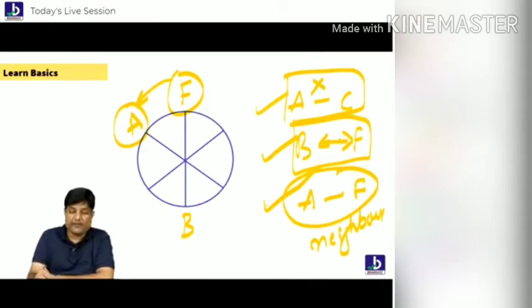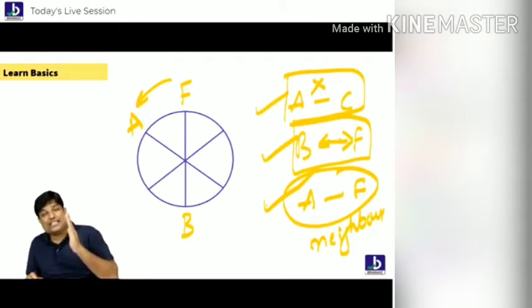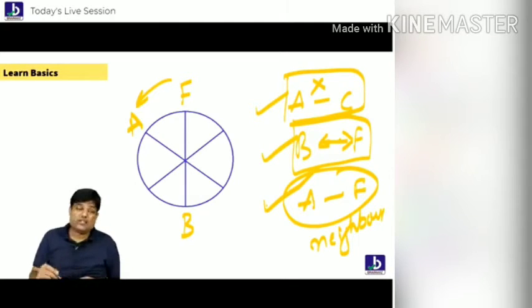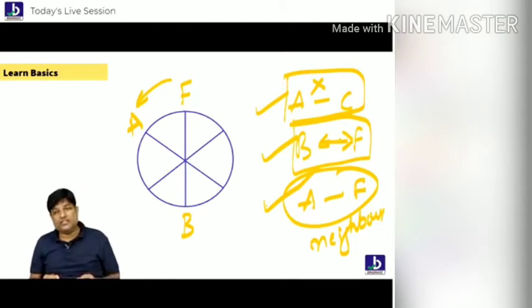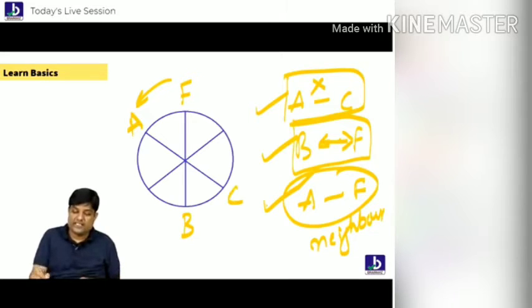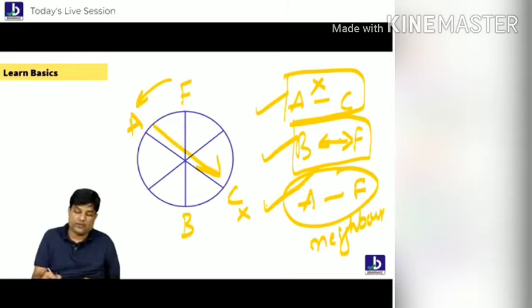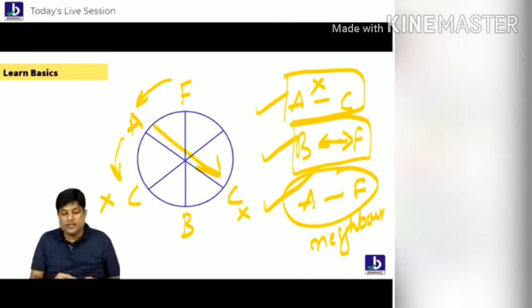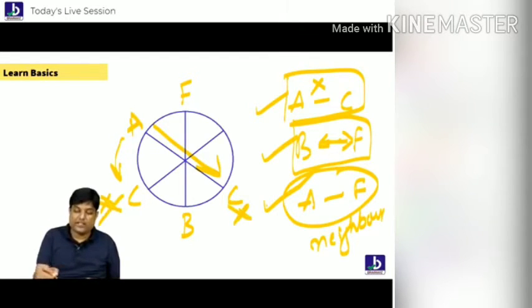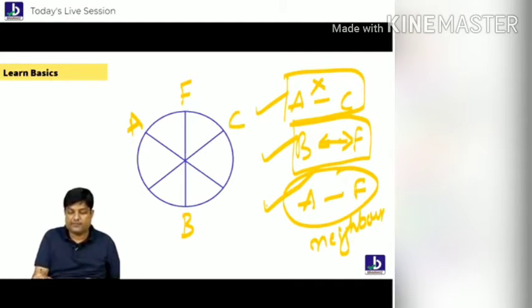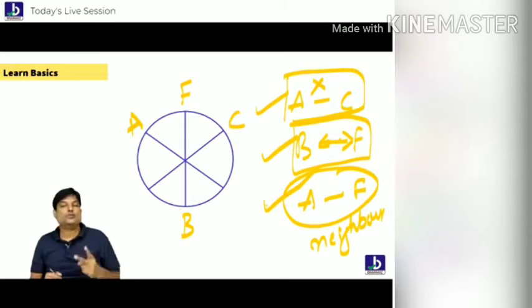Now let's talk about the first point. What did he say in the first point, students? He told you that A is not liking C. That's the reason he is neither opposite to C nor adjacent to C. So, can you have C here? No way, because he doesn't want to face this fellow. Do you think this is okay for you? No, because he doesn't want to sit beside him also. So what do you understand, students? C is not here, C is not here. Definitely C has to go here. Following everybody? That's it.